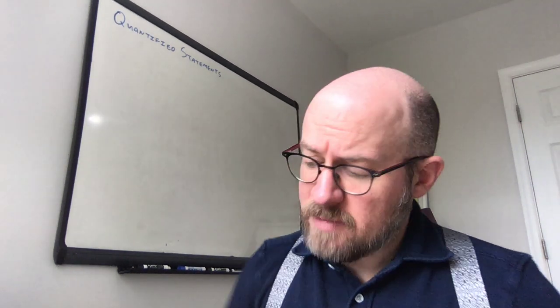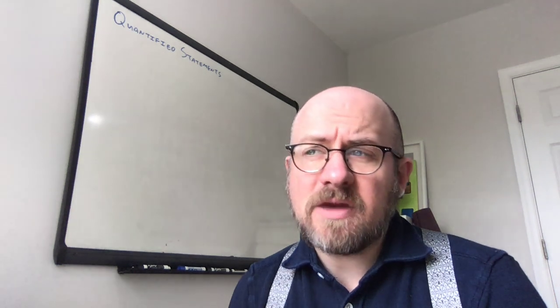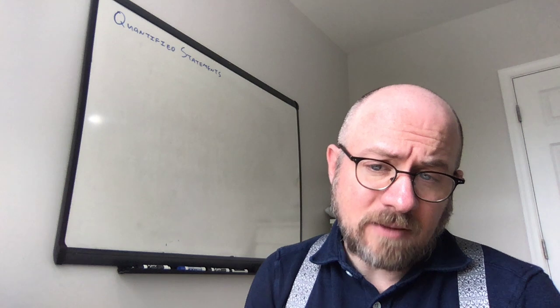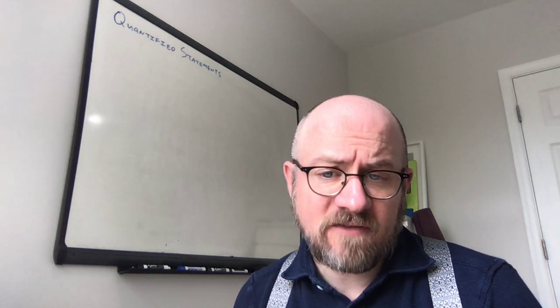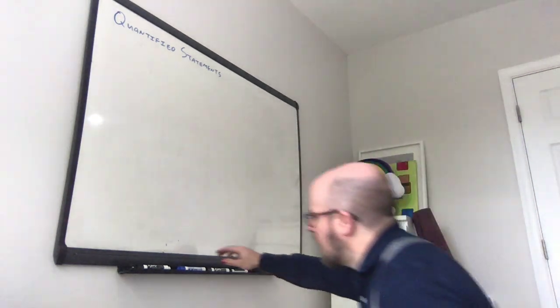Hello, this lecture is on another type of logical statement, what's called a quantified statement. A quantified statement is a statement that says something is either true or false. It's a logical statement, but it involves either all of a particular type of object or at least one of a particular type of object. All is called a universally quantified statement. At least one is called an existentially quantified statement. That's not important. That's not what I actually care about. But these are logical statements.